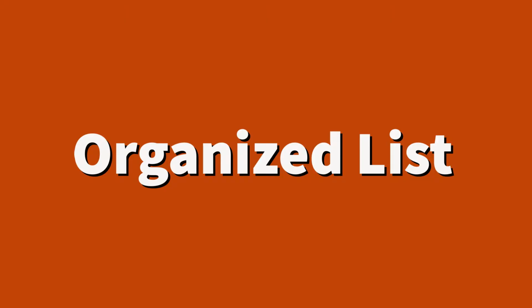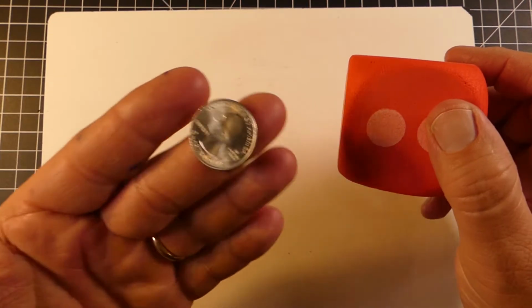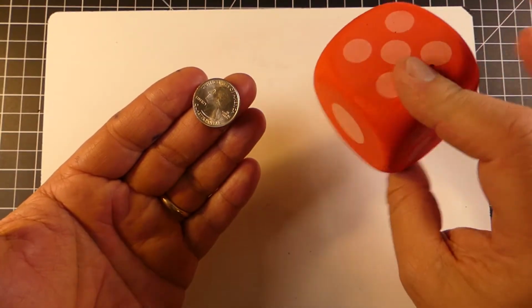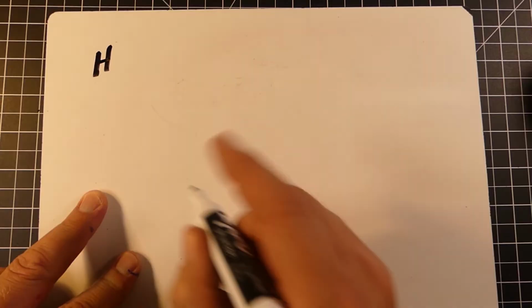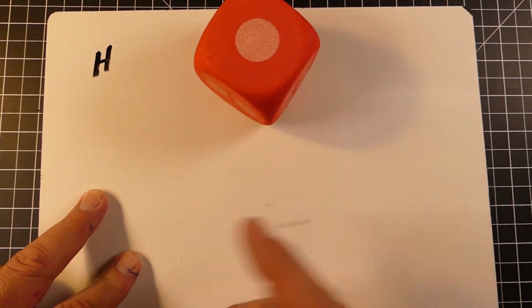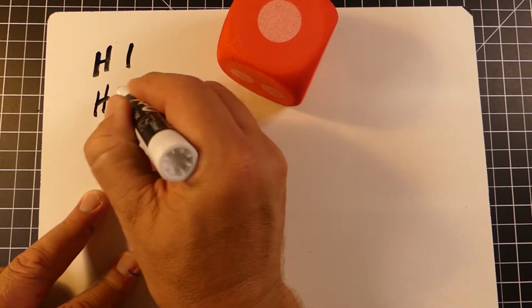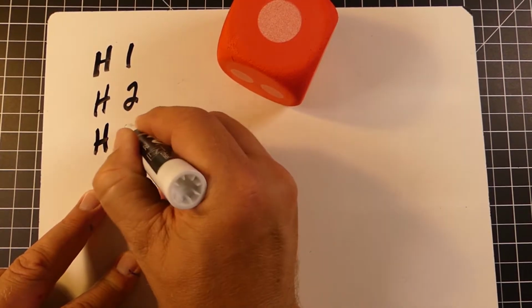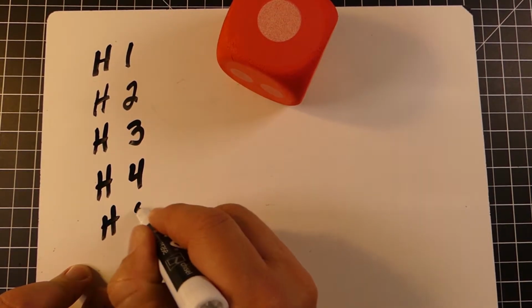Another way to model probability of compound events is with an organized list. So let's say you had a quarter and this number cube or a die, and you want to model all the possibilities. What you could do is literally just write down in a nice organized list all the combinations possible. In your first event, the coin toss, one of two things would happen, either heads or tails. So what we're going to do is put heads down every single time and put down all the possible combinations with the second event.